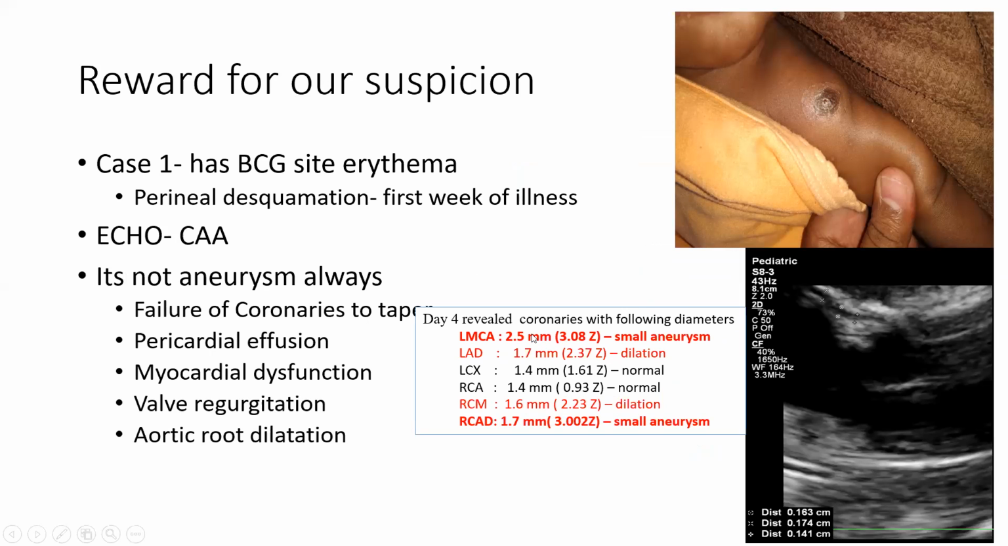We got an echo done, and the echo showed an aneurysm in the left main coronary artery and right coronary artery. In this image you can see the left anterior descending artery, there is no tapering of the vessels. The vessels are almost the same size. So it's not just aneurysm which should be present. Even failure of the coronary arteries to taper, presence of a pericardial effusion, myocardial dysfunction, valvular regurgitation, or aortic root dilatation could be a manifestation of Kawasaki disease. In our patient, we had aneurysm and failure of tapering. So then we cracked it: this is a case of Kawasaki disease which presented with intestinal obstruction-like features.